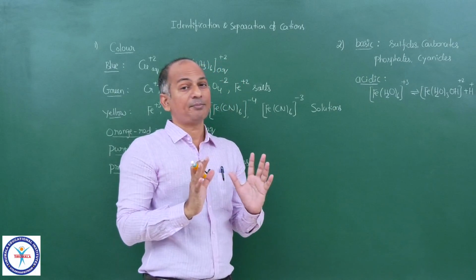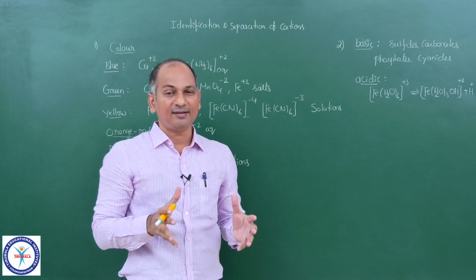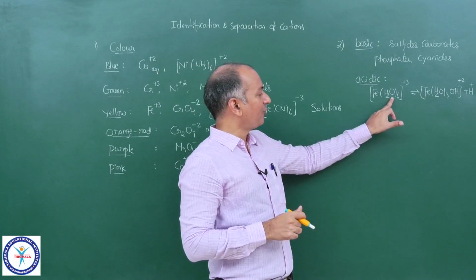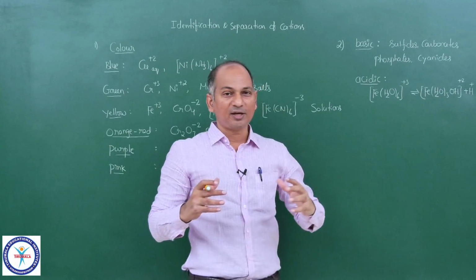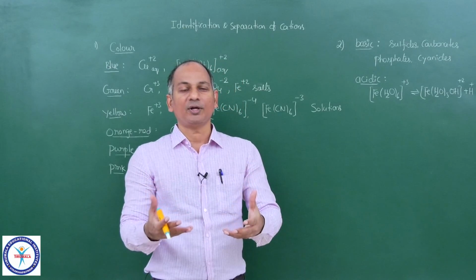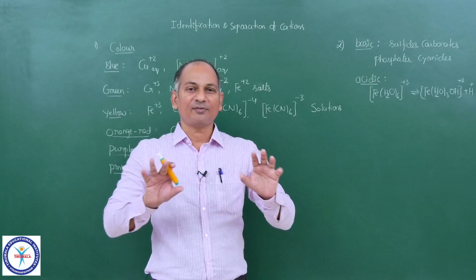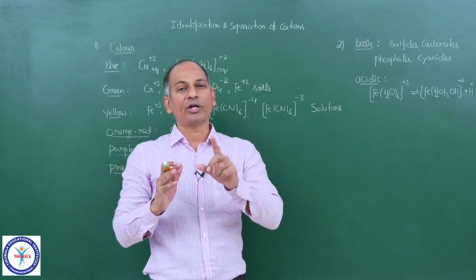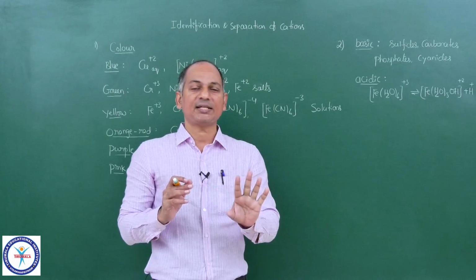All of them make the solution acidic by releasing H+. Whenever you dissolve a ferric salt or chromium salt or aluminum salt in water, they dissociate first, then immediately combine with water, forming complexes. The coordination number of all three is 6.